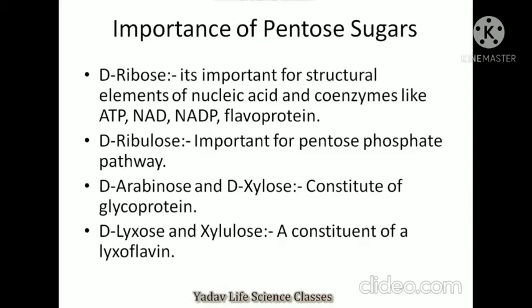Importance of pentose sugars. D-ribose is important for structural elements of nucleic acids and coenzymes like ATP, NAD, NADP and flavoprotein. Next is D-ribulose. It is important for the pentose phosphate pathway. D-arabinose and D-xylose are constituents of glycoproteins. D-lyxose and xylulose are constituents of lyxoflavin.